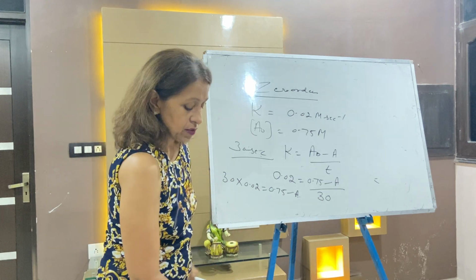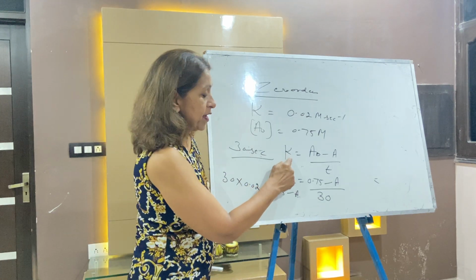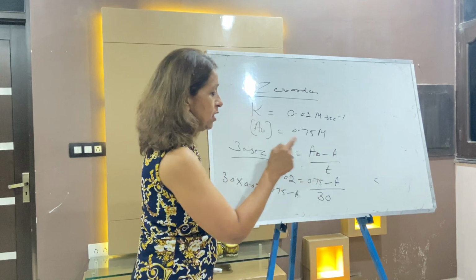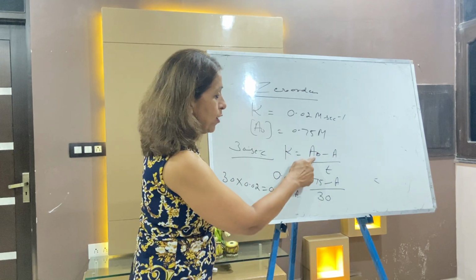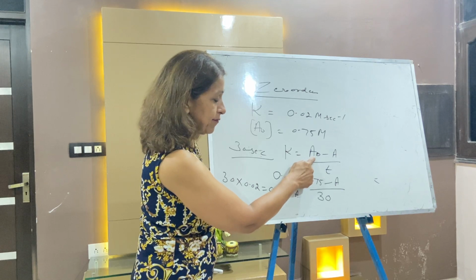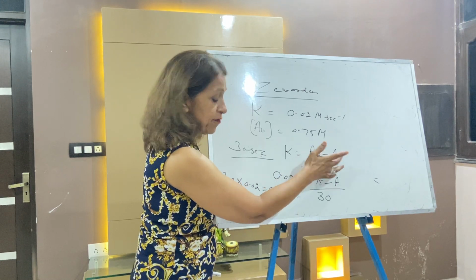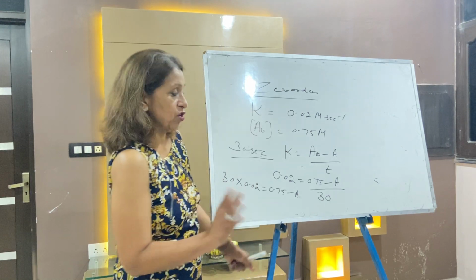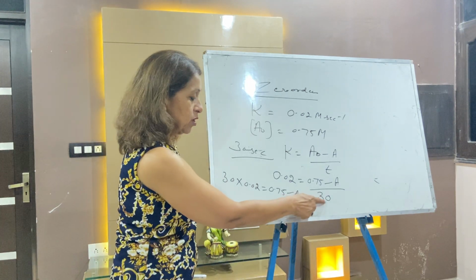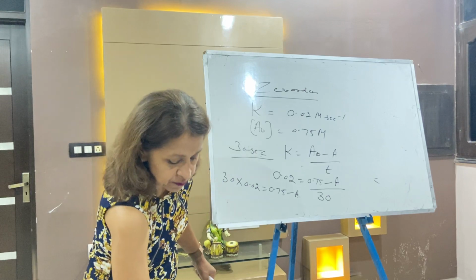So again, listen, this formula is very simple. K is equal to A0 minus A by T. K is 0.02, and A0 is 0.75, minus what is left, A, and the time is 30 seconds. Put 30 here and do the calculations.